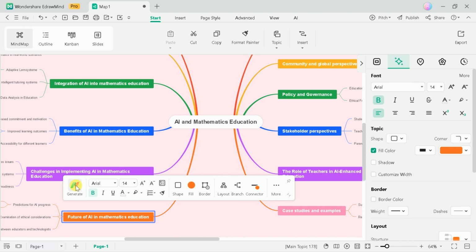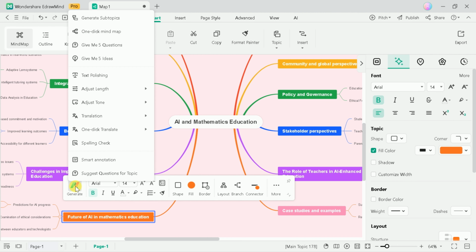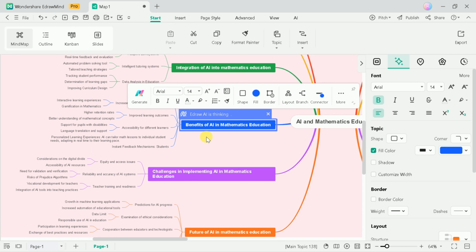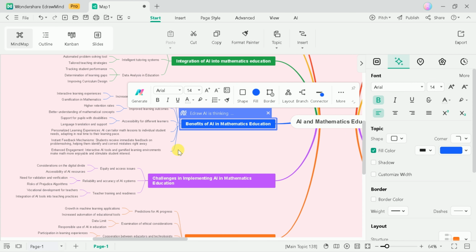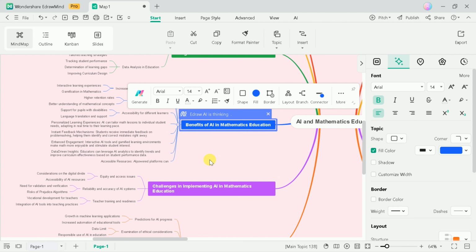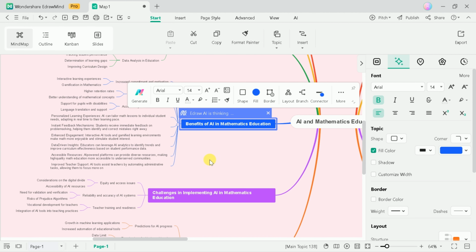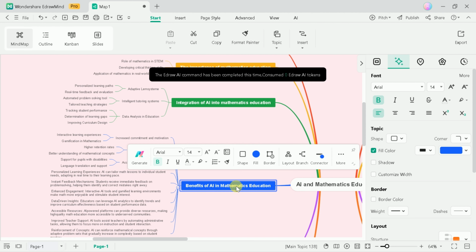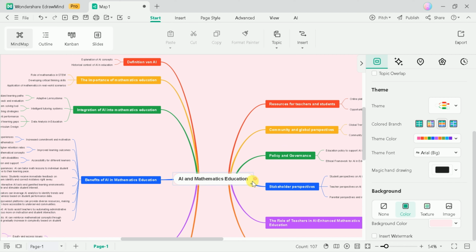EdrawMind's AI features take mind mapping to the next level by automatically expanding mind maps with relevant subtopics, questions, or ideas. This intelligent assistance helps users brainstorm more effectively, ensuring that no important detail is overlooked. Whether you're exploring a complex topic, planning a project, or organizing your thoughts, the AI provides suggestions that inspire creativity and enhance the depth of your mind map.